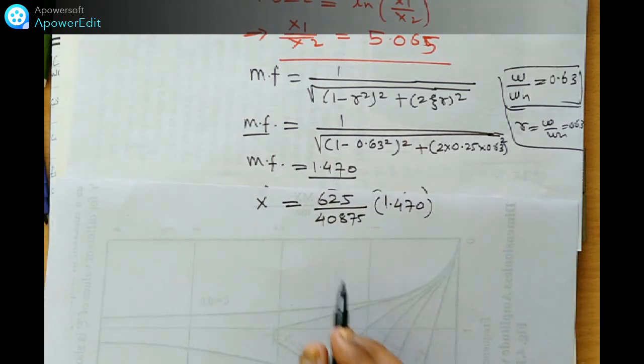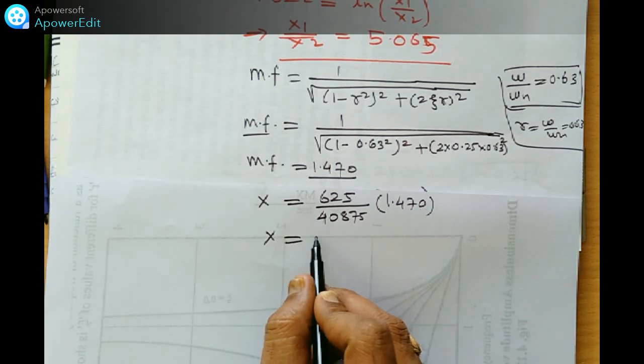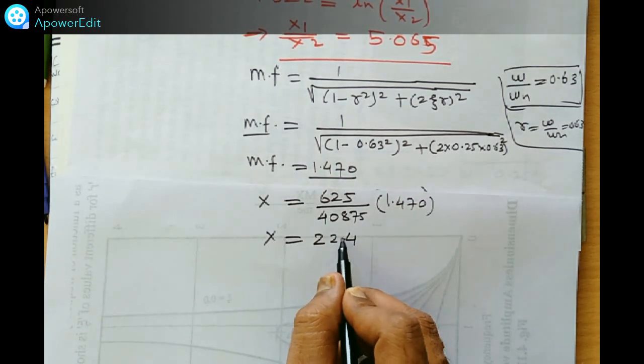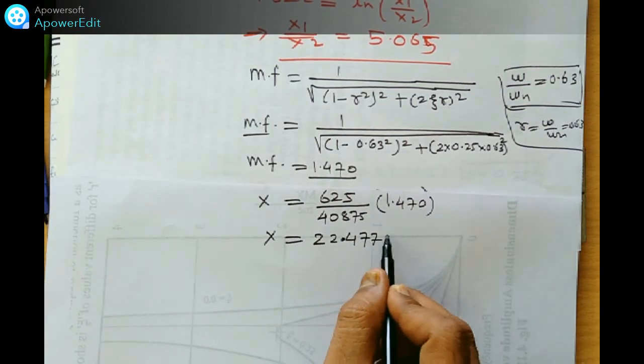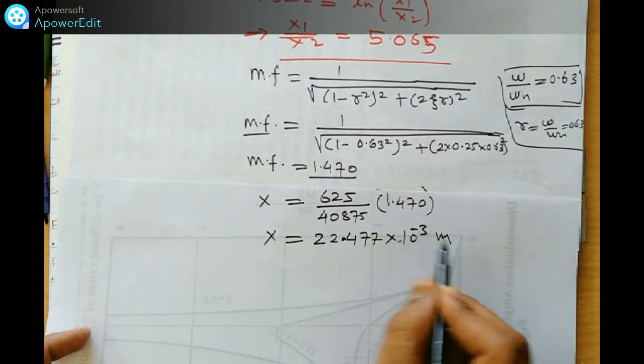This X now becomes the amplitude in meter, 22.477 into 10⁻³ meter. This is the value of X.